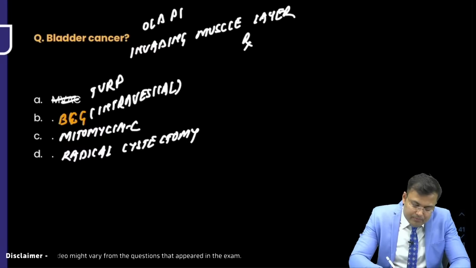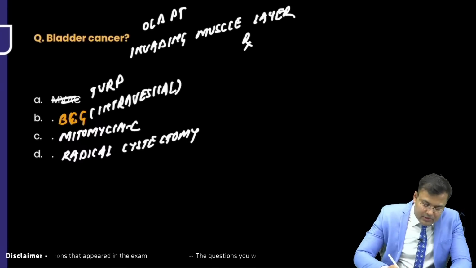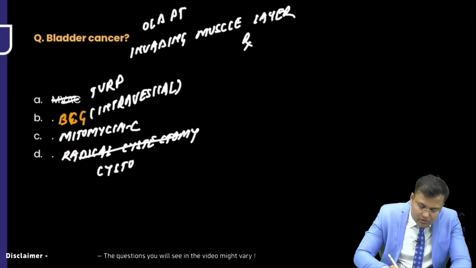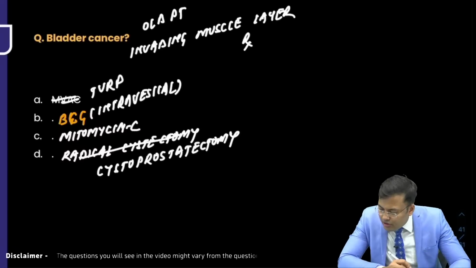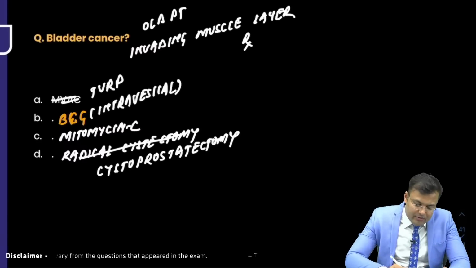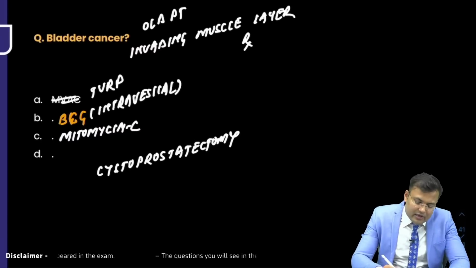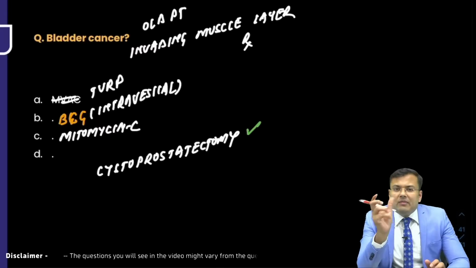Old patient. Patient was smoker or not? Okay, it was cystoprostatectomy. So okay, we will go for cystoprostatectomy. Smoking was not mentioned. Very good. Everyone wants to say that cystoprostatectomy was there. So this is the correct answer. Cystoprostatectomy, in which we even remove the prostate also.